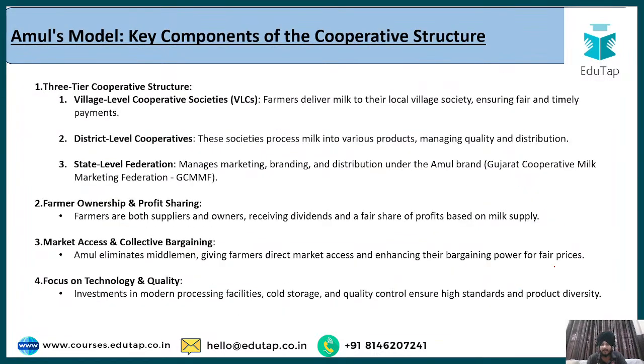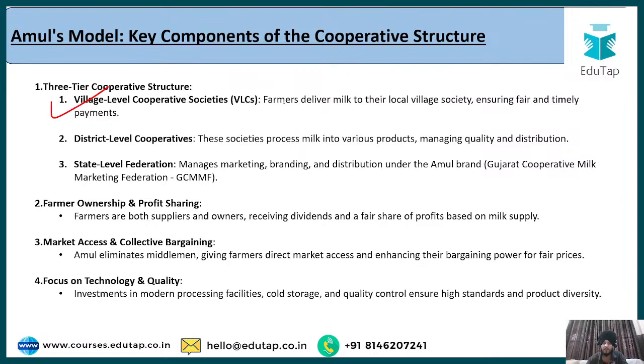Now let us see the basic components of the cooperative structure with respect to Amul. The present structure is a bit different from the structure when Amul was at its initial stage. Earlier it included only the local villagers, the local dairy farmers. But later on, as they started expanding, more and more farmers started joining this cooperative, and a three-tier cooperative structure was formed as a result of this whole Amul model. In this three-tier structure, the first is the village level cooperative.